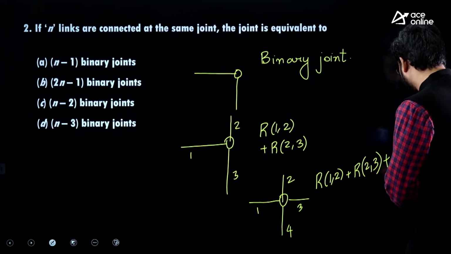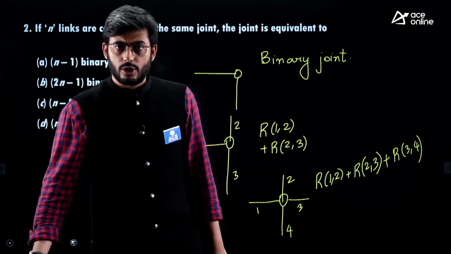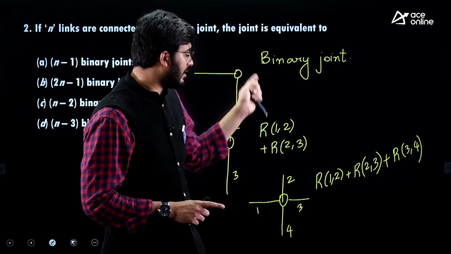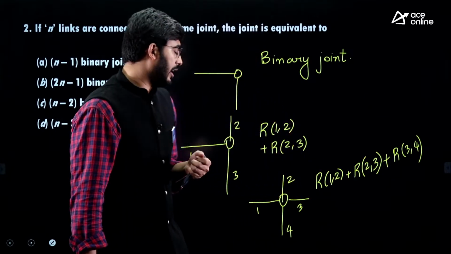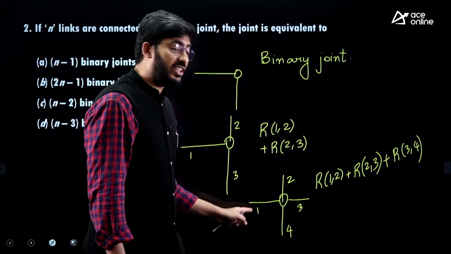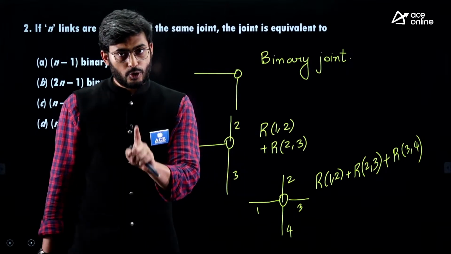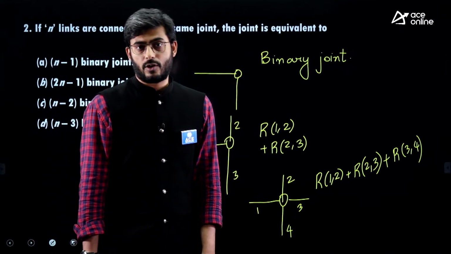So 2 and 3 are sandwiched between link 1 and link 4. Between 1 and 2 there is a physical contact. Between 2 and 3 there is a physical contact. Between 3 and 4 there is still physical contact. But between 1 and 3 no physical contact. Between 1 and 4 there is no physical contact. Between 2 and 4 also there is no physical contact.